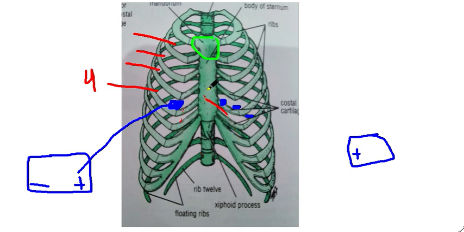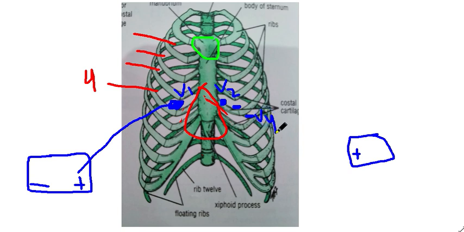The location of our heart is a little above, not below, like here. So this is the location of V3 between V2. This is V2, and V1 is on the right side of the sternum, whereas between V2 and V4 is V3.